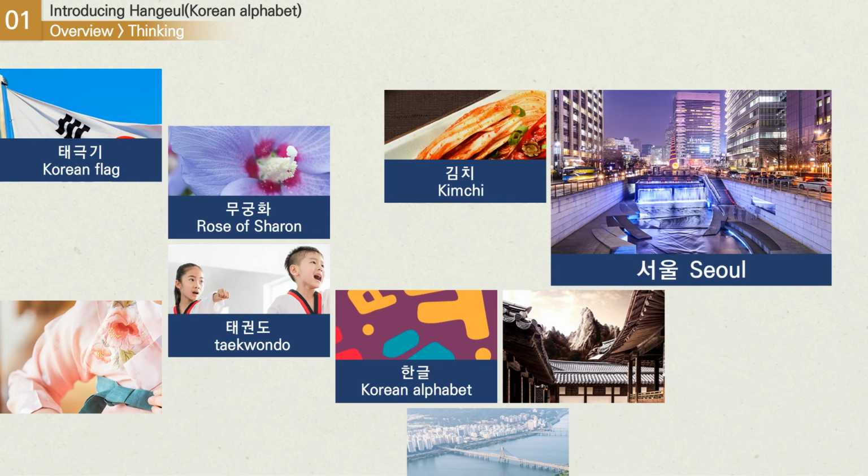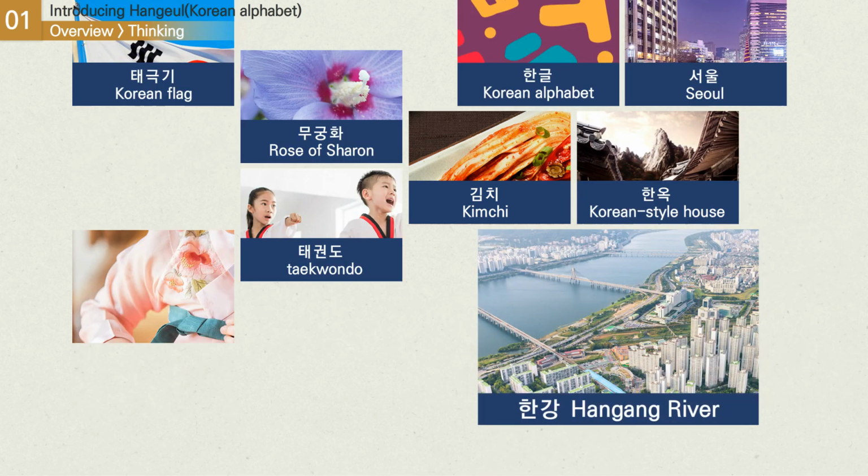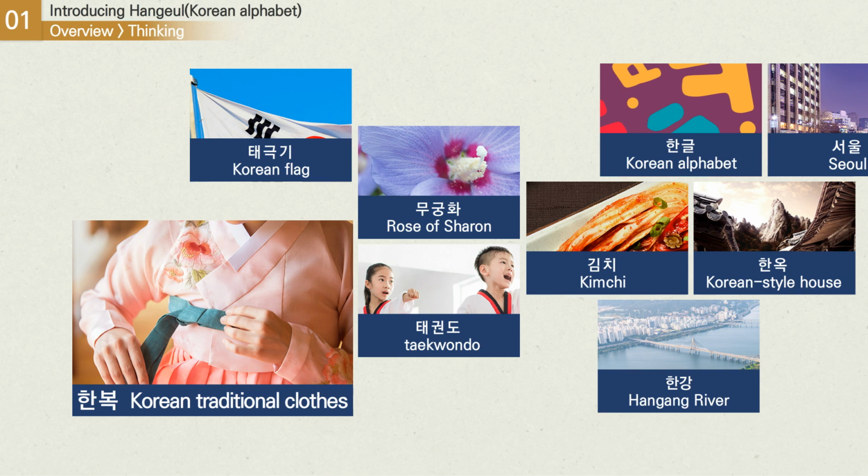This is Seoul, the capital of South Korea. This is a hanok, a traditional Korean home. This is the Hangang River, which crosses through Seoul. And lastly, this is hanbok, traditional Korean clothing. Have you heard of any of these?